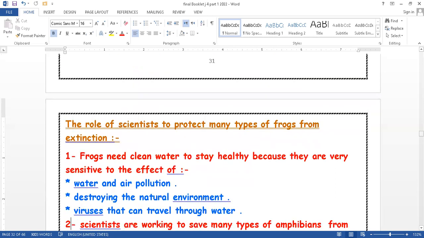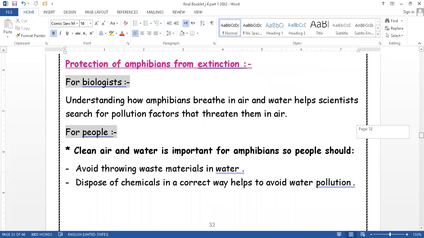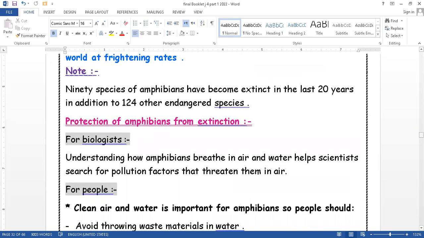Okay, the last point here: how can we protect the amphibians from extinction? We can do that in two ways. Number one, for biologists. Number two, for people. For biologists, by understanding how amphibians breathe in air and water, they started to study the factors that affect water and air. Why?